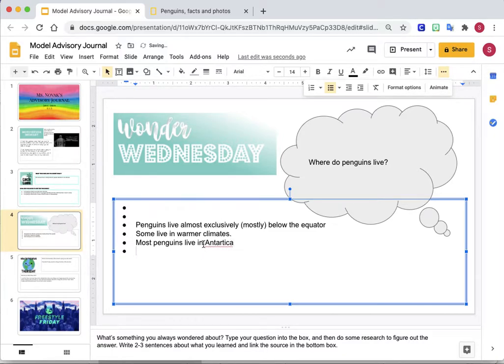And I think I spelled Antarctica wrong. See how there's a little red squiggle line here? You should always make sure you check those right away. So Antarctica. Most penguins live in Antarctica. Okay, great.